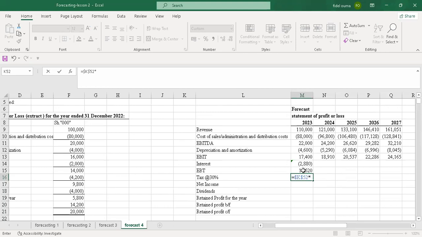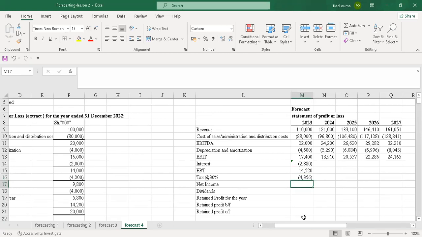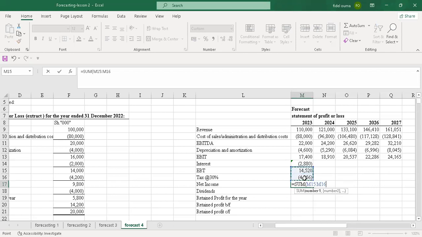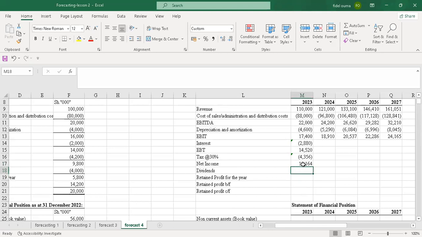And I'll multiply with the earning before tax. But I want to put a negative sign so that I get a negative value. So my net income will now be the sum of these two. Yeah, so my net income will be 10,164. So my dividend, it was 40%.